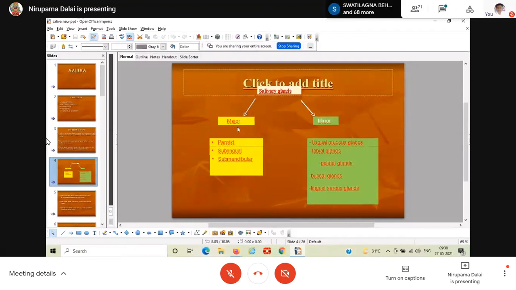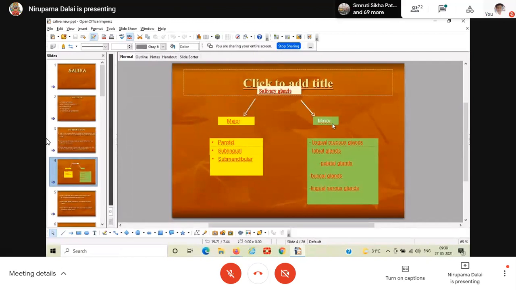The minor salivary glands are known as intrinsic salivary glands, present inside the oral cavity. Generally 90% of salivary secretions are from the major salivary glands, whereas the minor salivary glands secrete saliva that is very rich in mucus.